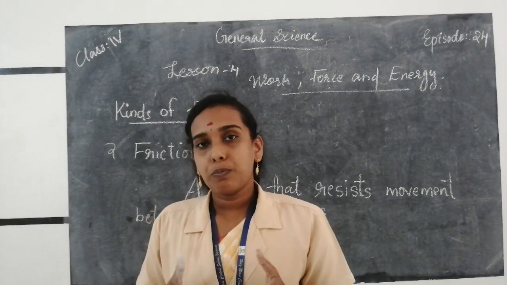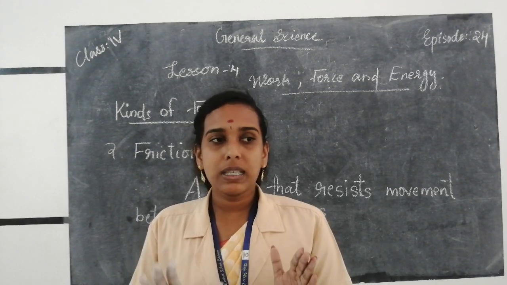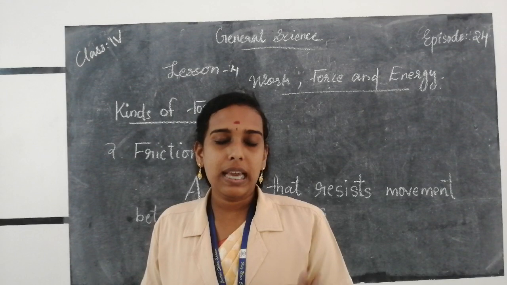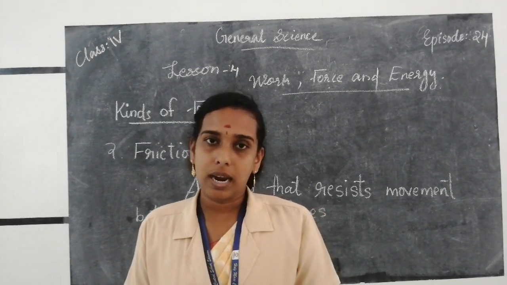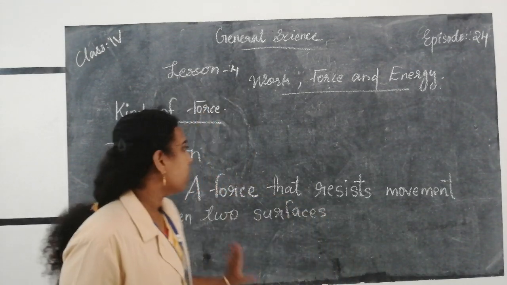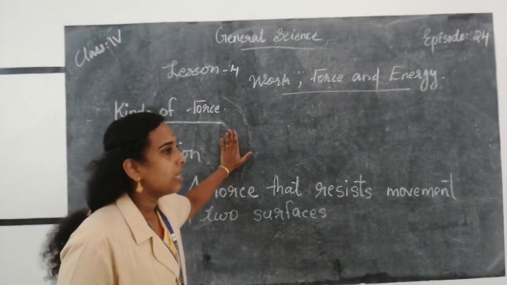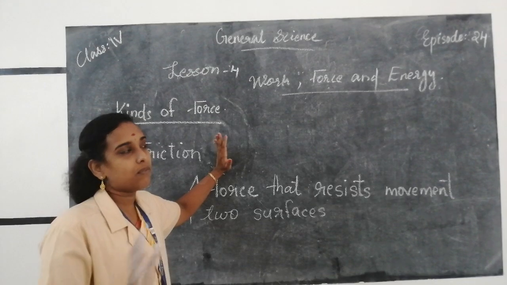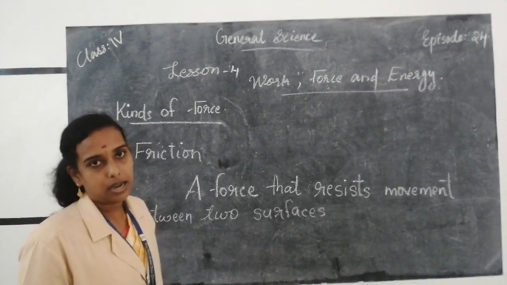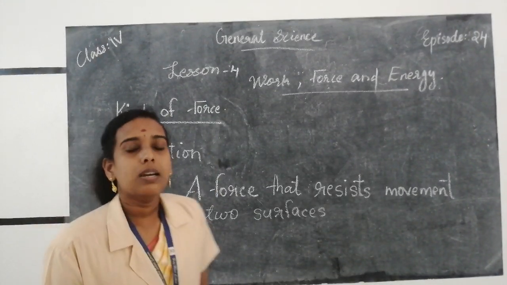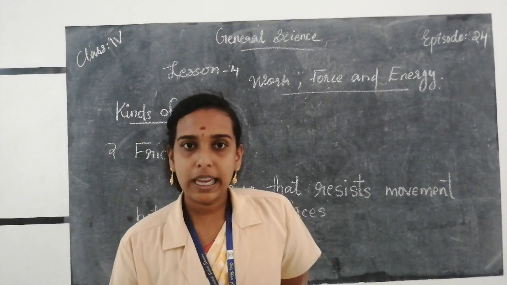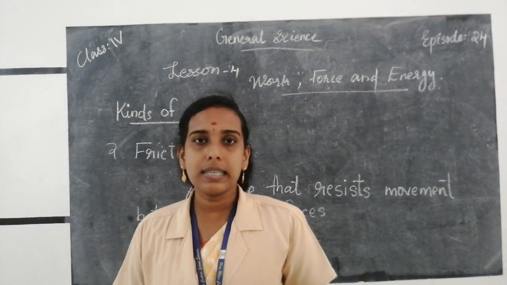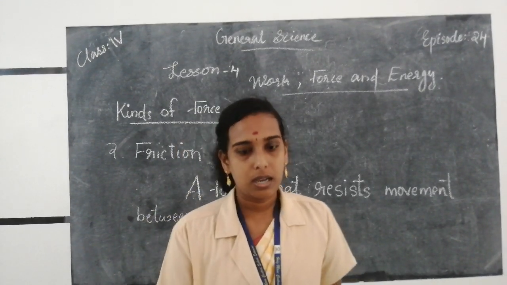If we apply a force on an object and there is no change in the position of the object, then we can say that no work is done. If we push a wall, the position of the wall does not change, so no work is done. If we pull a table, the position of the table changes, it moves some distance, so we can say that work is done.